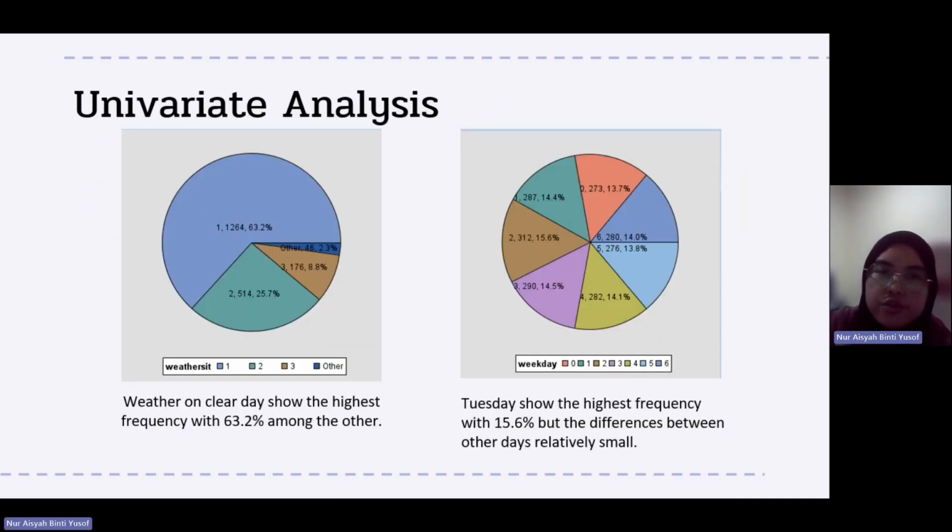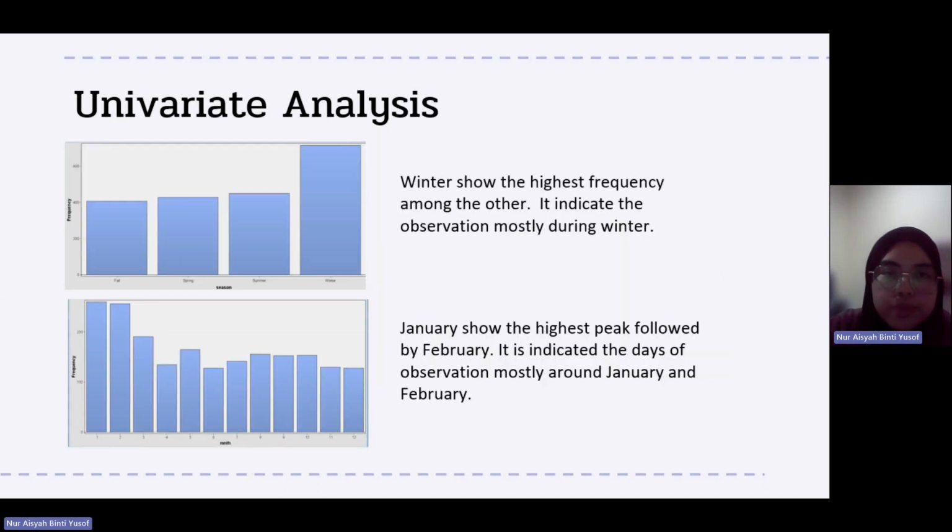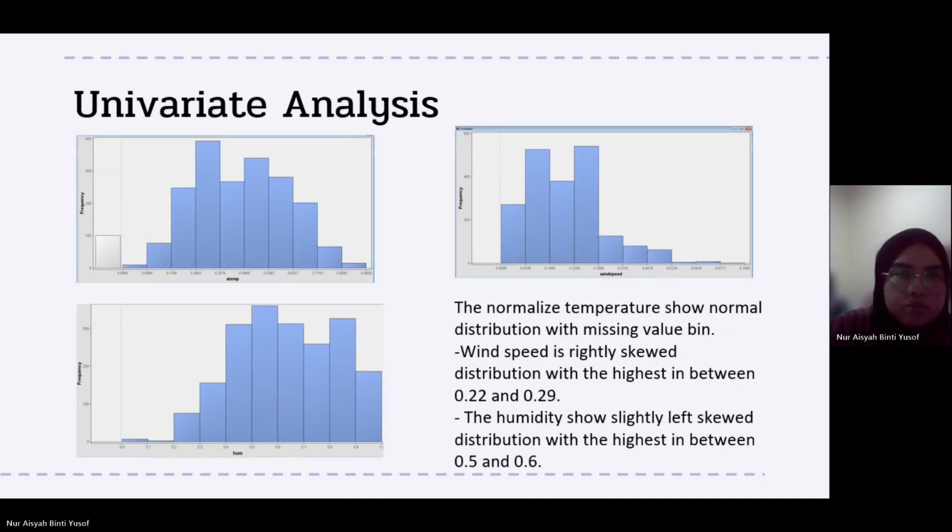For exploration, in univariate analysis, we found that clear weather days show the highest frequency with 63.2% among the others, while Tuesday shows the highest frequency with 15.6%, but the differences between the other days are relatively small. Winter shows a higher frequency among the others, which indicates the observations were mostly during winter. For the month, January shows the highest peak followed by February, which indicates the days of observation were mostly around January and February.